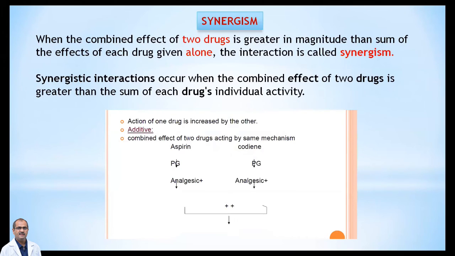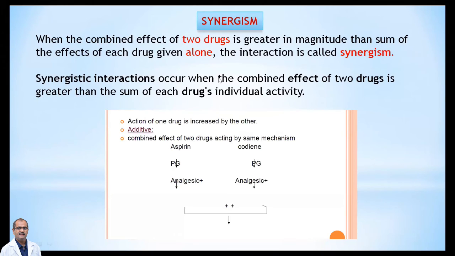Then another term known as synergism. Potentiation is not addition, where 1 plus 1 is equal to 2. Here, in case of this particular potentiation, 1 plus 1 is more than 2. When the combined effect of drugs is greater than the magnitude of the sum of their individual effects, that's known as synergism. Synergism, when combined effect A plus B is greater than A plus B, or 1 plus 1 more than 2, is known as synergism.